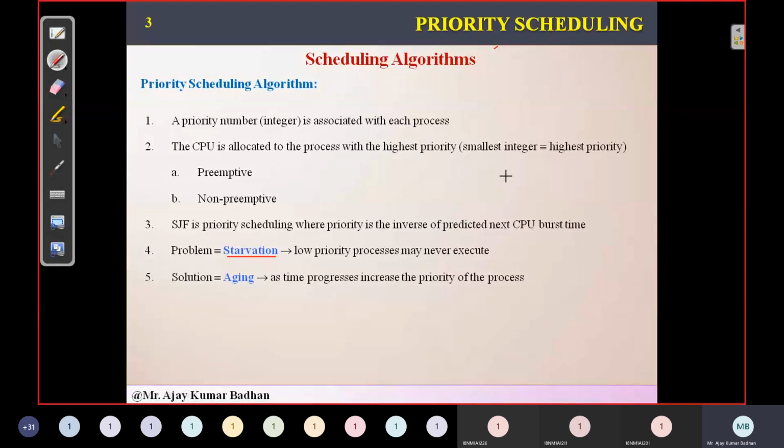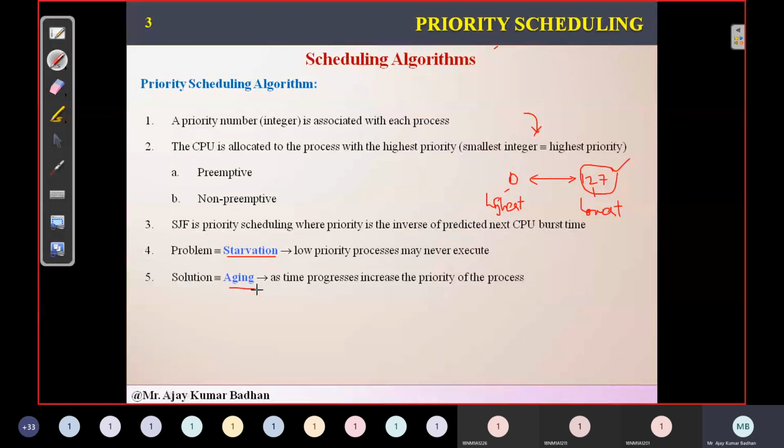Let me explain with an example. We have some processes, and let us suppose the priorities range from 0 to 127. All these processes are given a priority from 0 to 127. So 0 represents the highest priority and 127 represents the lowest priority. Now how does the system work? This lowest priority process may not be able to get a chance. Why? Because from 0 to 126, there might be more processes coming in between which have higher priority compared to this particular process. Then he will not be able to execute.